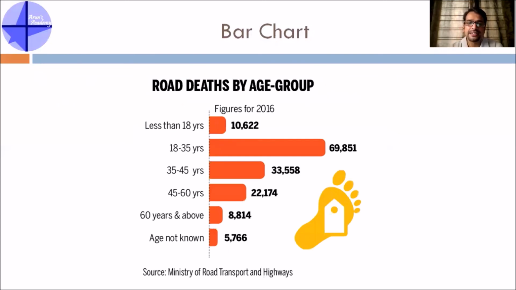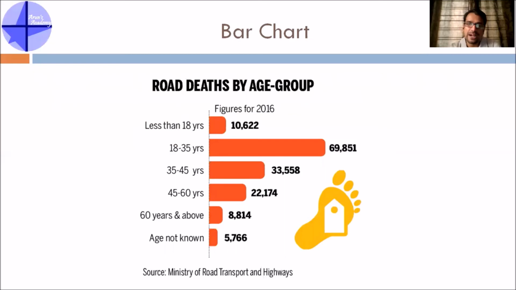See, this chart, which is taken from the Ministry of Road Transport and Highways, talks about road deaths by age group. Okay, so it's a bar chart and it is a horizontal bar chart. Okay, so for less than 18 years, it shows how many people died in 2016 in road accidents, or road deaths basically. 18 to 35 years, 35 to 45, and so on. Like this, there is a chart given and it is not a table of data. Now this looks more interesting if you are putting it in a presentation, right?